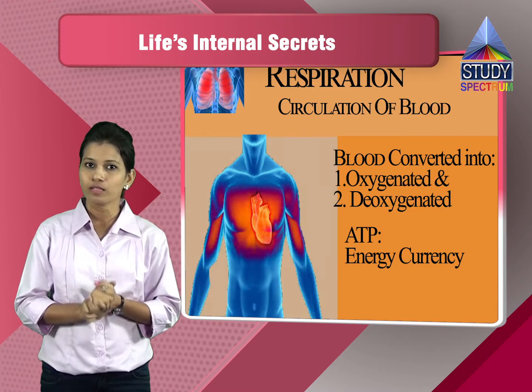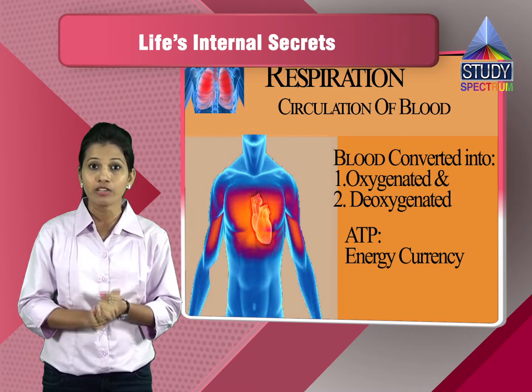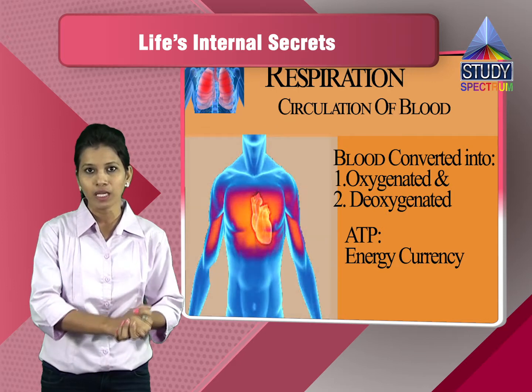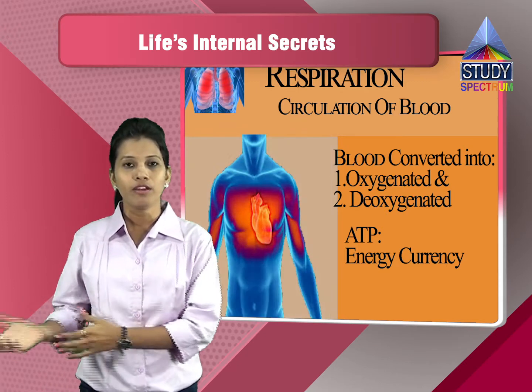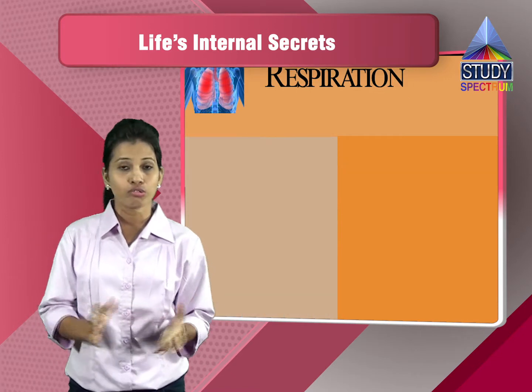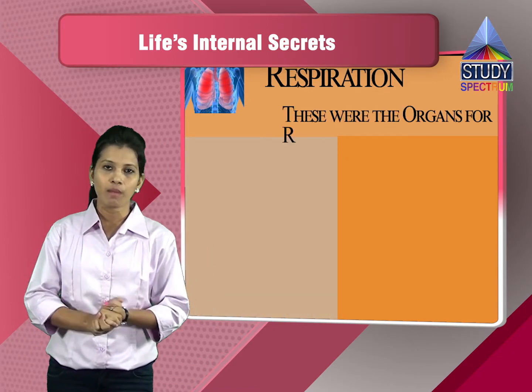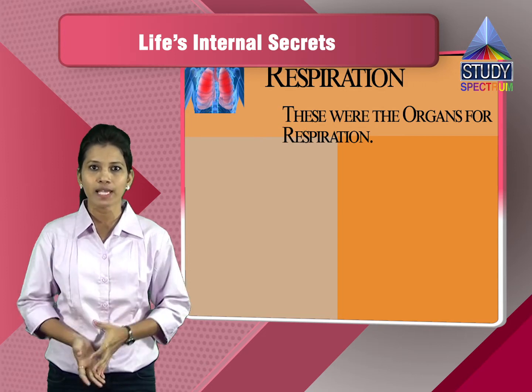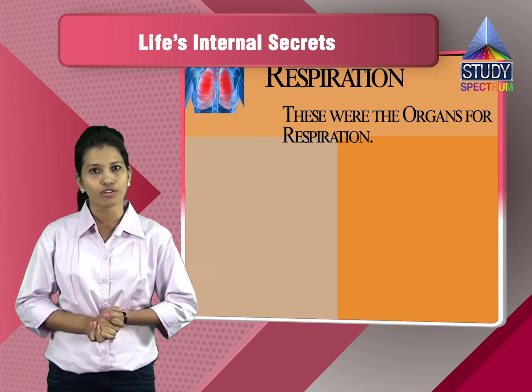That is why it is called the energy currency. As we have currency, money, rupees, similarly in our body we have the energy currency, which is called ATP. So these are all the organs which help in the exchange of gases, taking in and giving out oxygen.